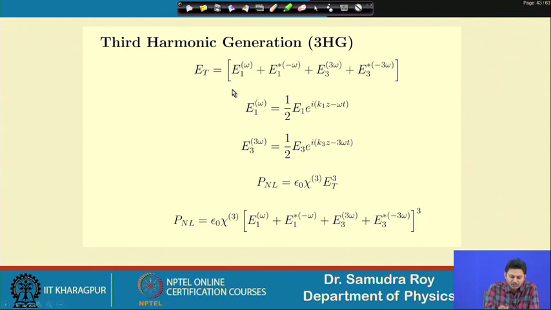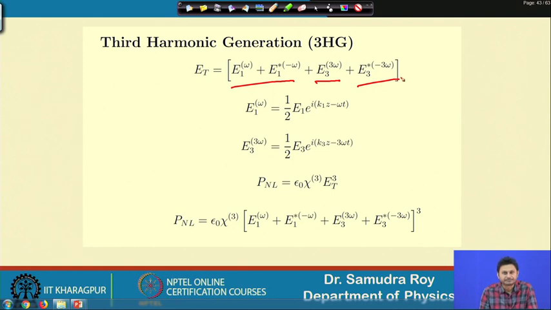So, E1 of omega, E1 of omega star, E3 of 3 omega, E3 of 3 omega star. Four fields are there. So, P nonlinear will be the total field whole cube.